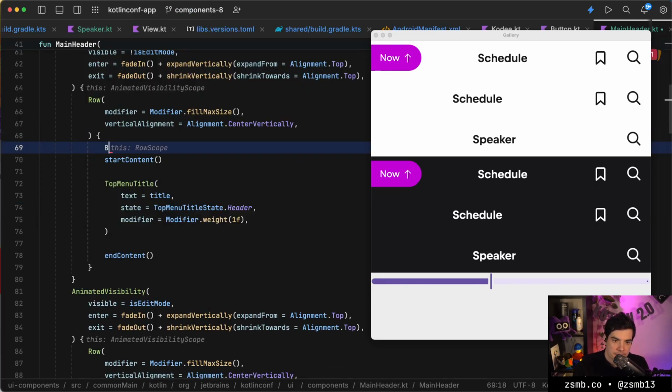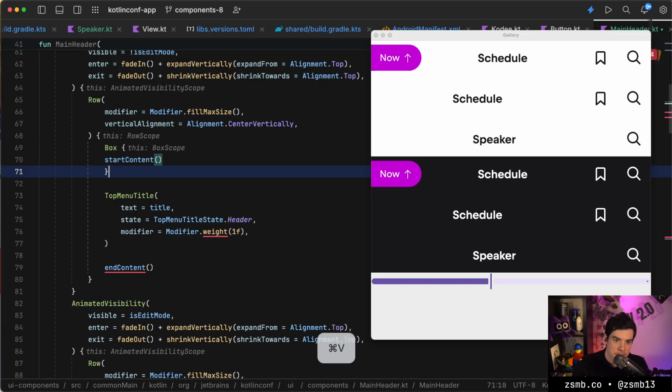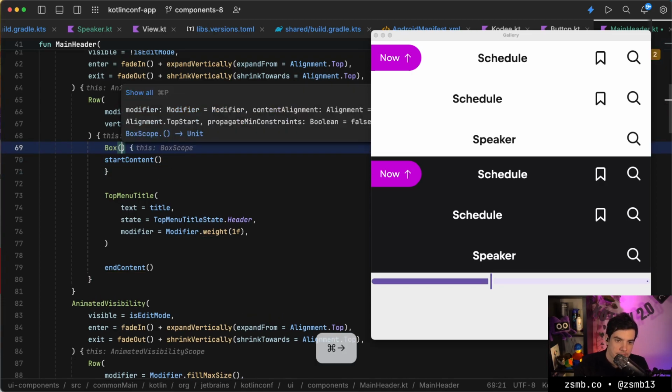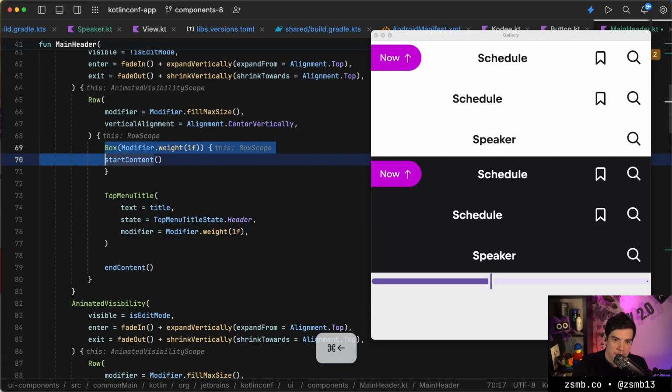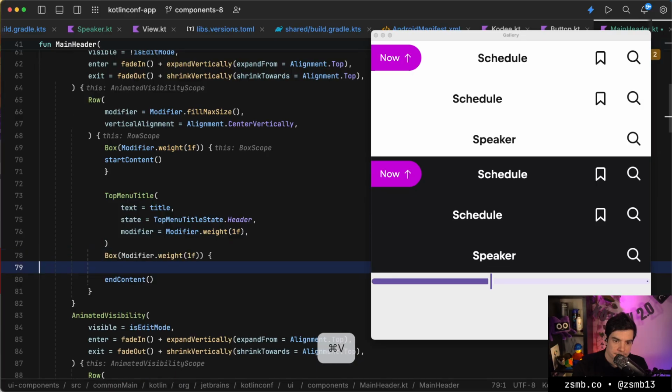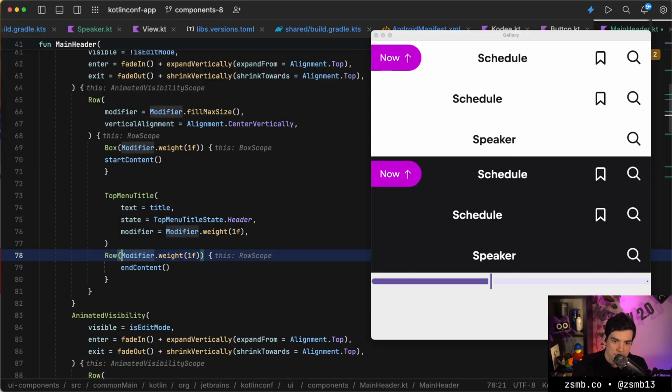We could, for example, just put these content pieces in a box always, and we could have a weight on each of them, and we can check out what that looks like for a start. Why is end content no longer working? Oh, it's supposed to be in a row. Okay, we'll put it in its own row.